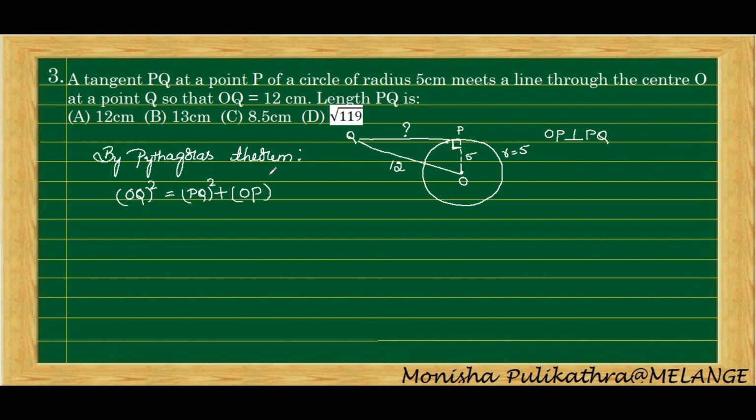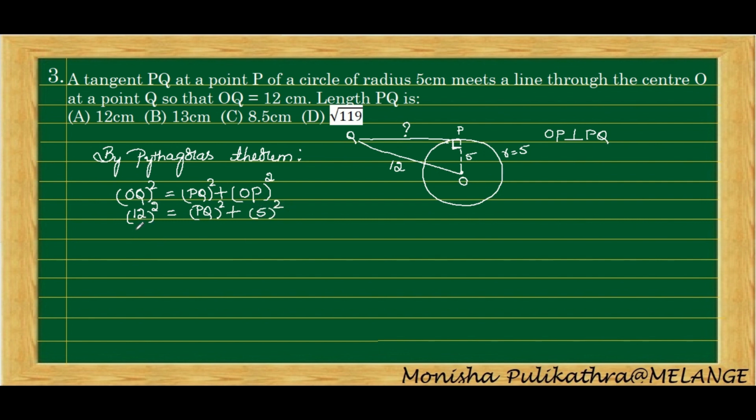So this is Pythagoras theorem, which I will be explaining when I am doing the triangle chapter. Okay, so hypotenuse square, OQ square, is equal to the sum of the squares on the other two sides, that is PQ square plus OP square. Here OQ is given as 12, so write it as 12 square is equal to PQ, we need to find out, so write as it is PQ square plus OP is 5, so write it as 5 square.